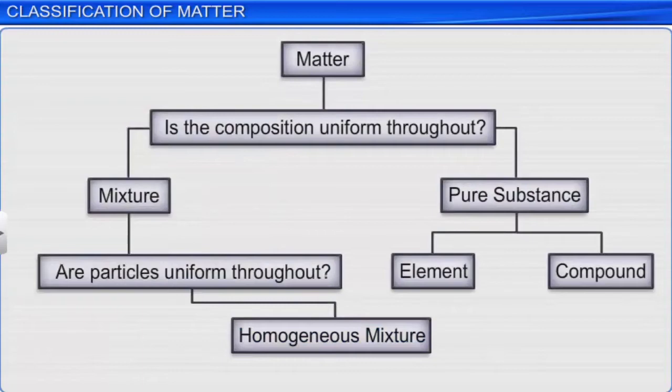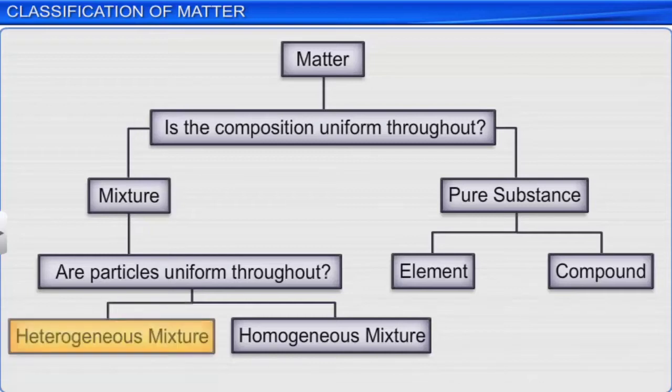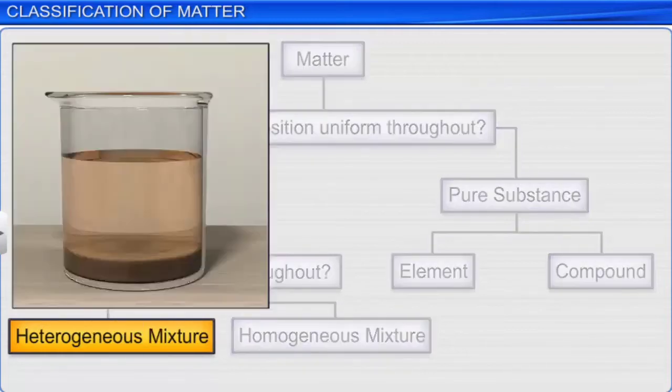If the particles are not distributed uniformly throughout the solution, then it is a heterogeneous mixture. For example, sand dissolved in water is a heterogeneous mixture because sand particles are not uniformly distributed throughout the solution.